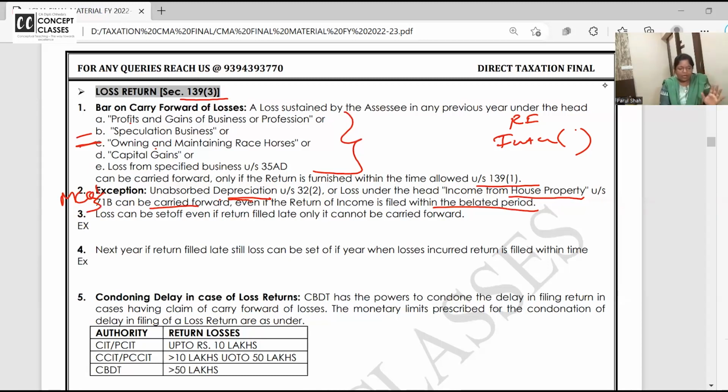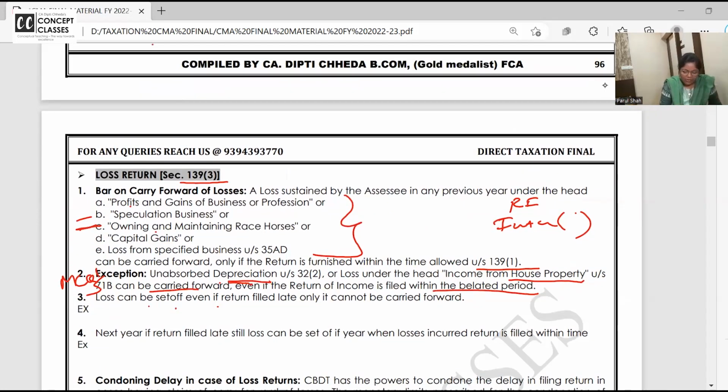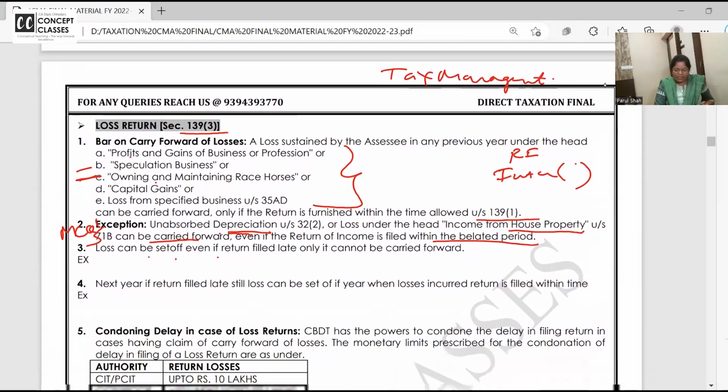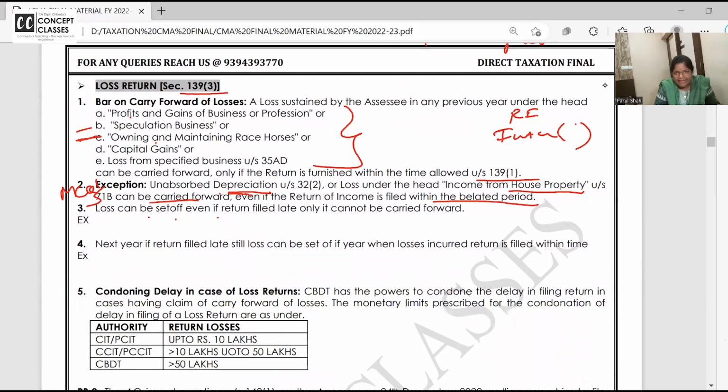Clear? Now, third point says losses can be set off even if filed late, only it cannot be carried forward. Now look at this. Actually, you all know, dear students, this whole chapter is like a part of, you can say, tax management. You remember? Tax planning, tax evasion, tax management. So it's in the administration part that you should pay your tax on time, you should file your return. So they are saying even if you file the return late, you can do the set off, but you cannot carry forward these losses.